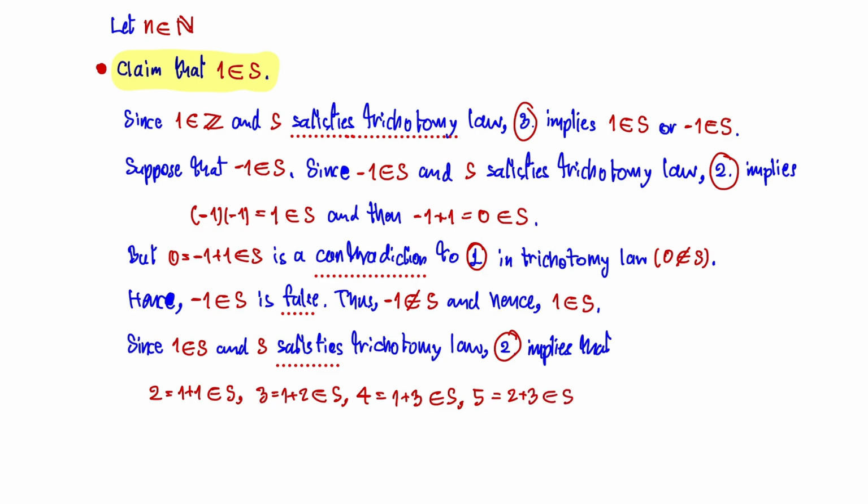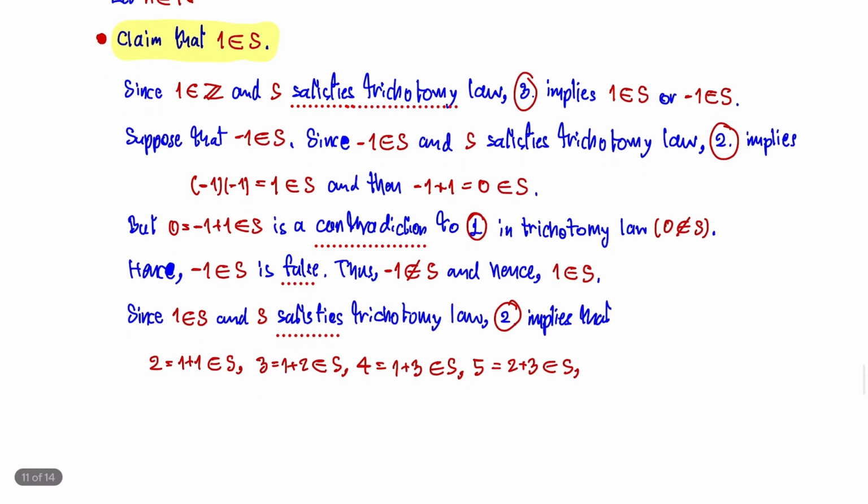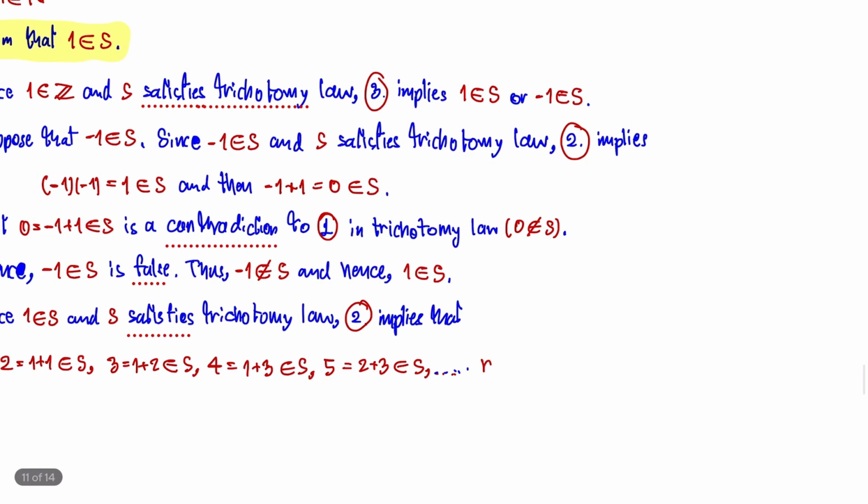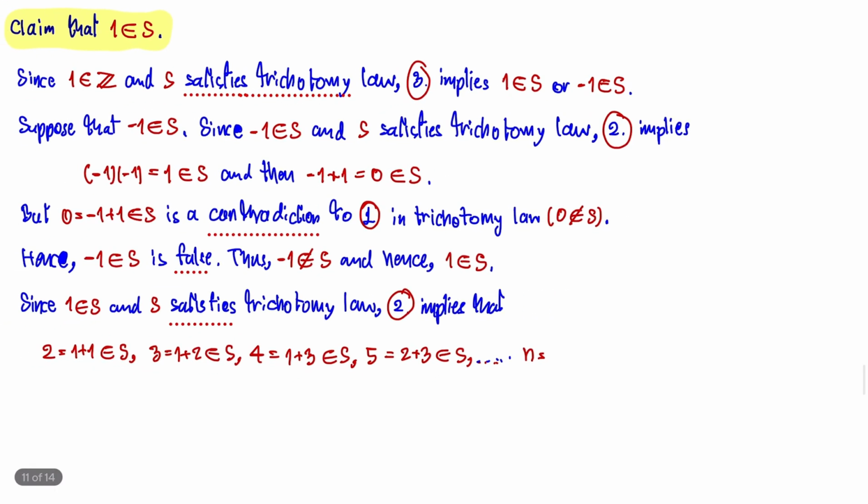And all the way and so on. You have 6, 7, all the way to n, which is 1 plus 1 plus 1 plus 1 all the way to 1 plus 1. Why?